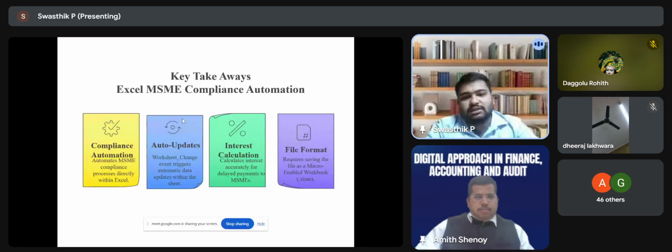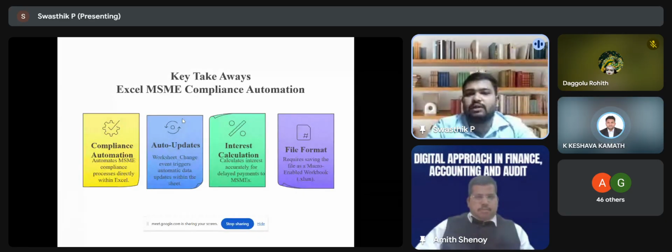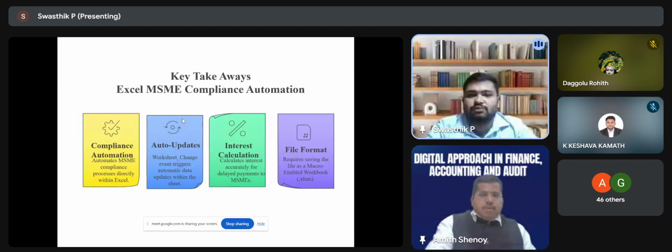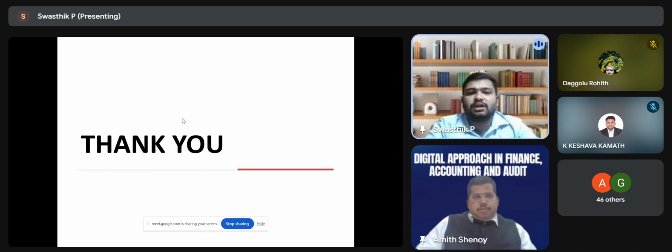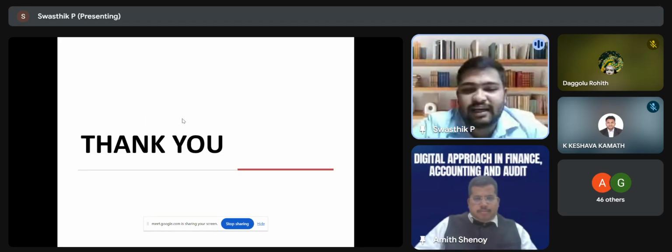Once the data is removed and you upload new data, the working will automatically recalculate, and the interest calculations will be very accurate. Since it is a macro-enabled Excel, there is no need to download Python or any other software, and it is freely available. So those are my concluding remarks, and thanks for the opportunity.